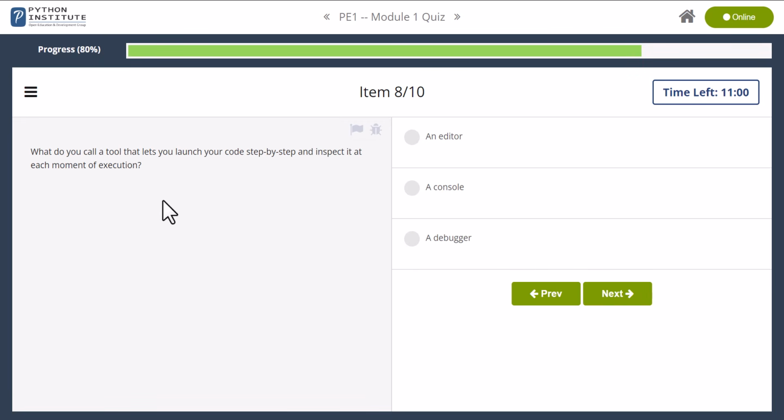Next. What do you call a tool that lets you launch your code step by step and inspect it at each moment of execution? So this is a debugger. A debugger lets you execute your code line by line and observe how your variables are changing and how the code logic works.